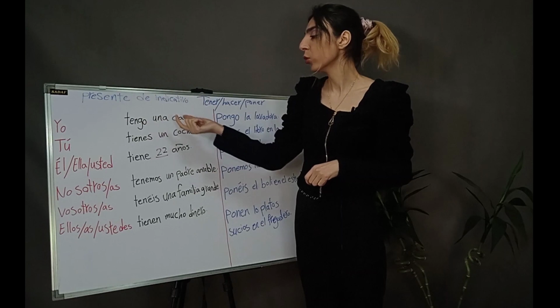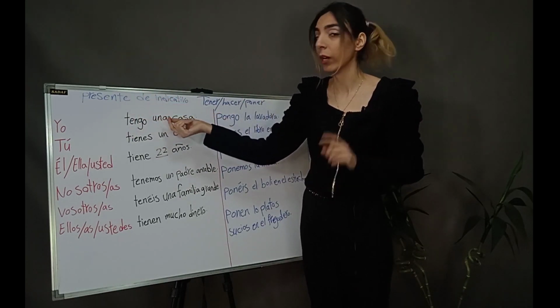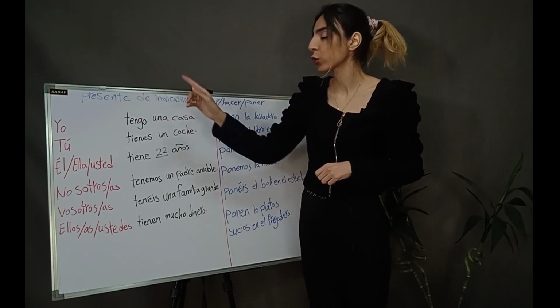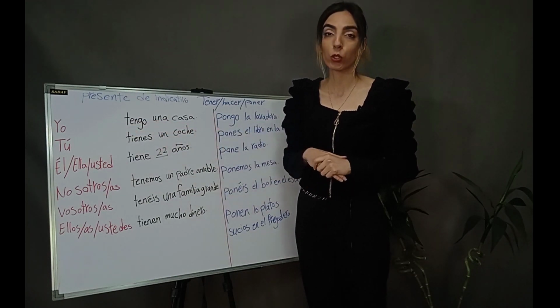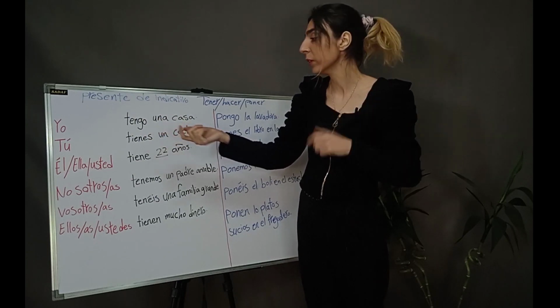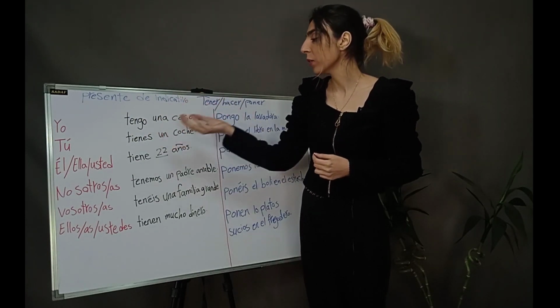Yo tengo una casa. Yo means I, tengo, have, una, one. Casa means house. I have a house. Yo tengo una casa. Tú tienes un coche. You have a car. Tú means you. Tienes, have. Un, one. Coche means car. You have a car.